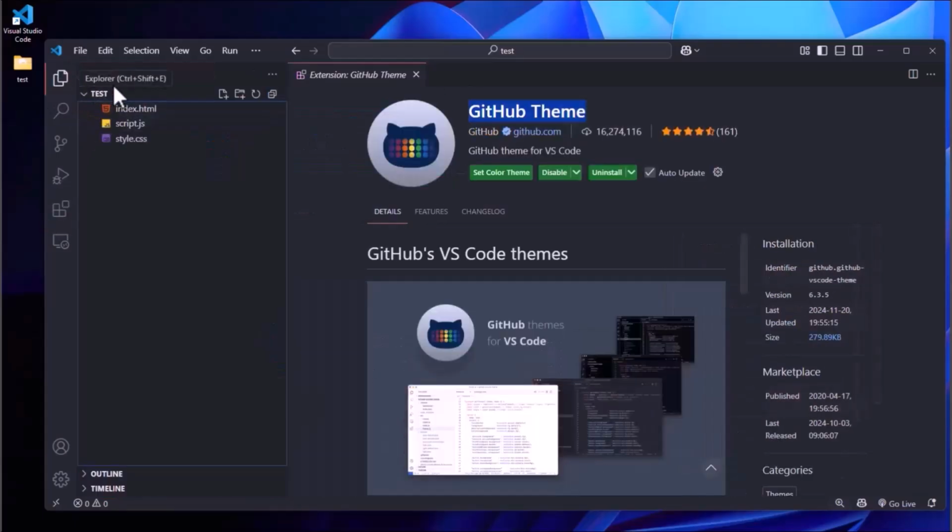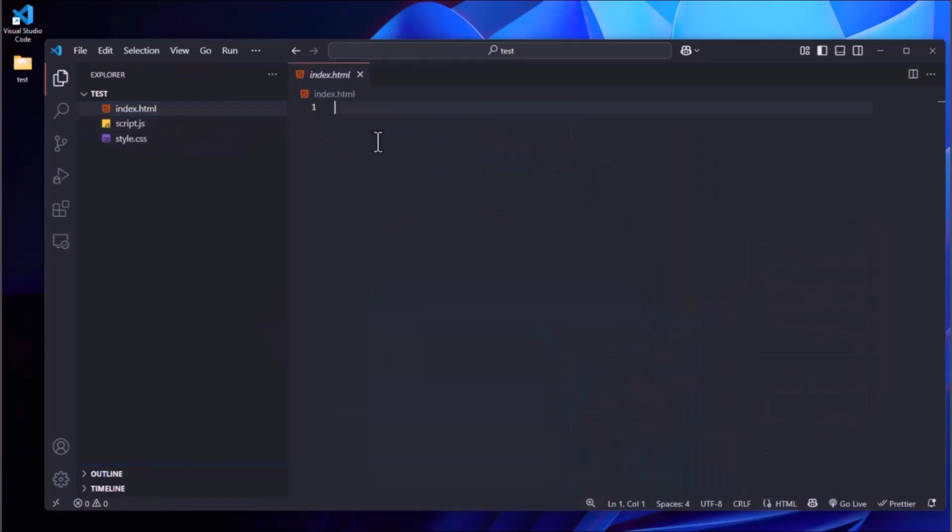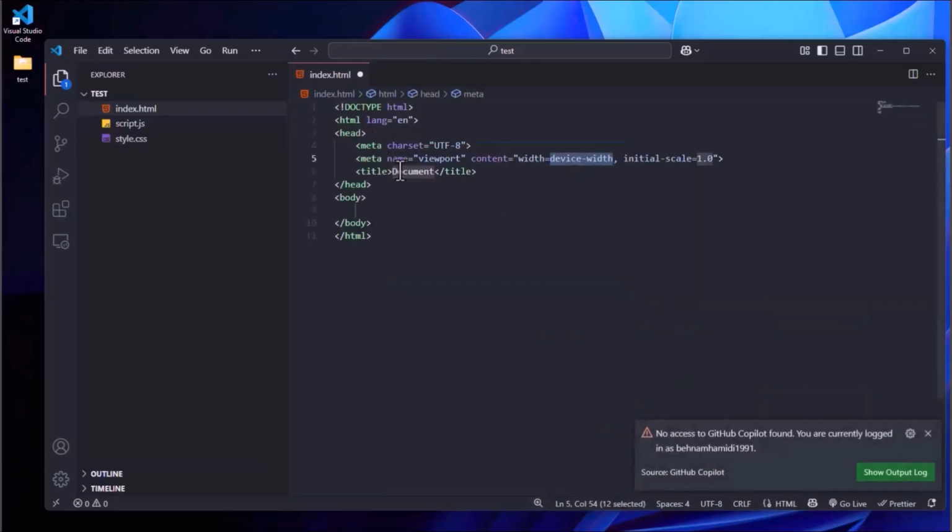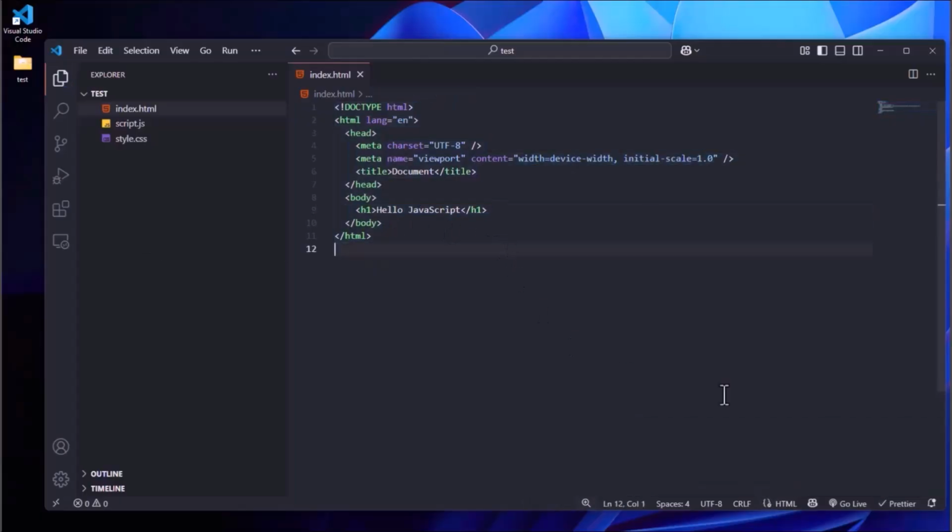Now let's go back to the Explorer. I'm gonna click on my HTML index.html. I'm going to create my HTML snippets. Inside the body tags, I create an h1 tag, and inside that I'm going to write hello JavaScript. Very well. If you have Live Server installed, you should see this icon go live under your VS Code. If I click on it, it runs my project, and you can see hello world here.